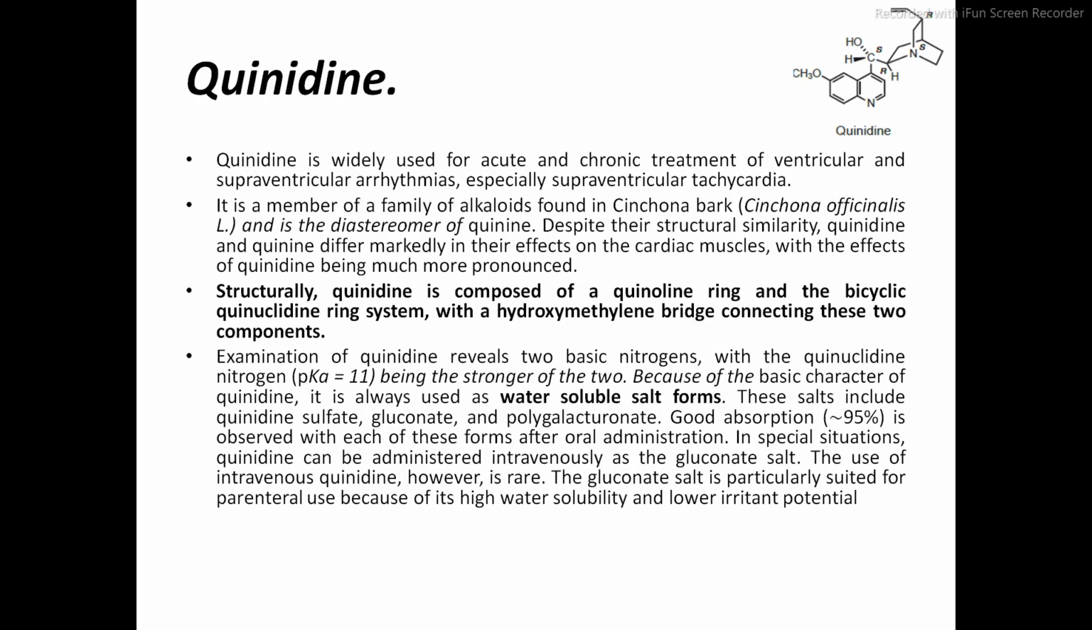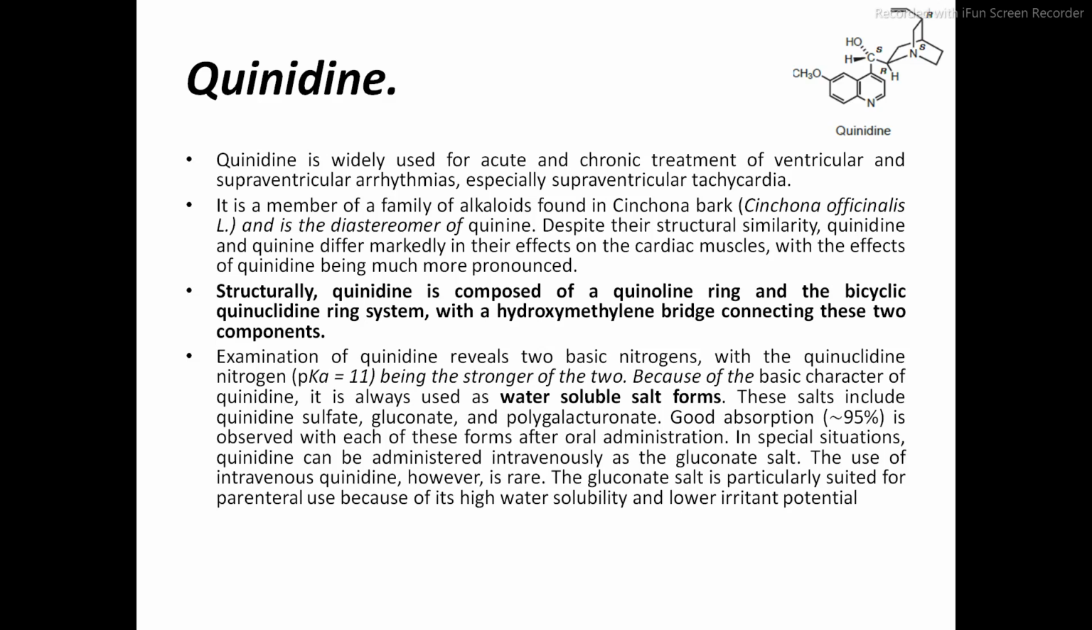That is quinidine. This quinidine drug contains two moieties. One is the quinoline moiety and the other one is the quinuclidine moiety. It contains two nitrogens. So which nitrogen is stronger? That is this nitrogen which is present in the quinuclidine ring. This nitrogen is stronger, having a pKa value of 11, and this drug is available as a water soluble salt form. And generally the drug is administered intravenously as a gluconate salt.